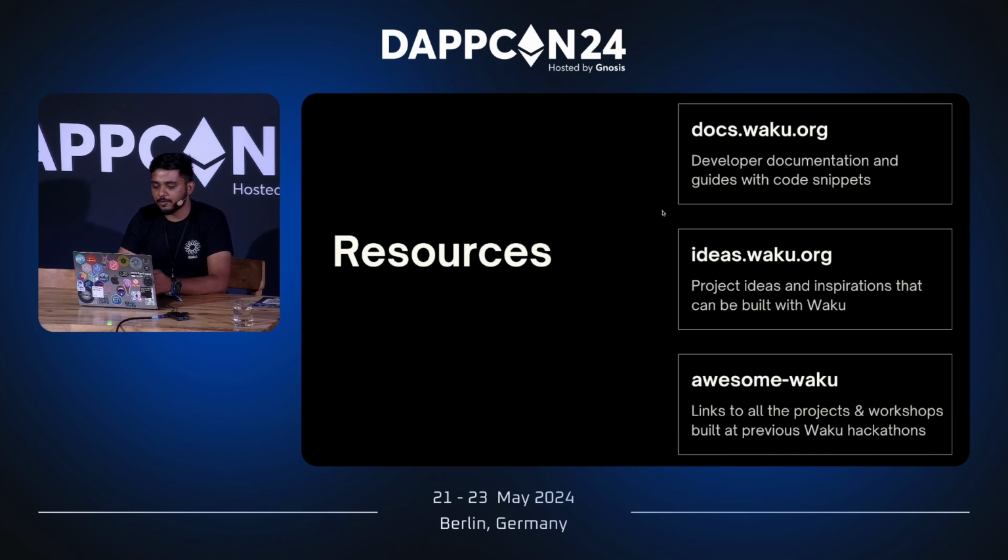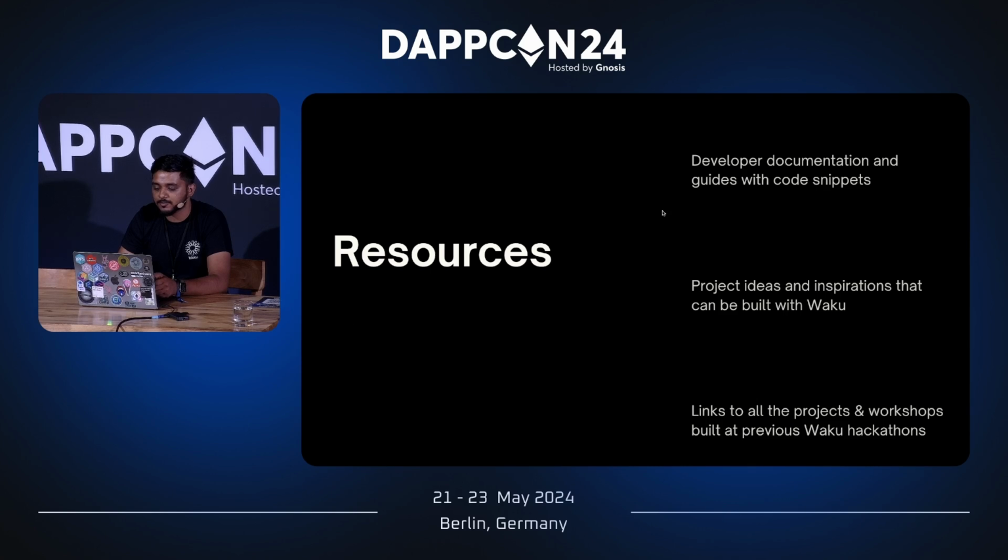And we also have a couple of resources. The first one that I want to highlight is the developer documentation. It's available at docs.waku.org. And we also have a list of ideas that can be built on top of Waku. They are community curated ideas, and you can find them at ideas.waku.org. And finally, you can find all the presentations, videos from all the presentations that we've done in the last couple of months. And we had around 90 projects submitted at different hackathons for our bounties. So all these projects are visible at the Awesome Waku repository in our GitHub. So these are the three main resources that can be useful in exploring more about Waku.